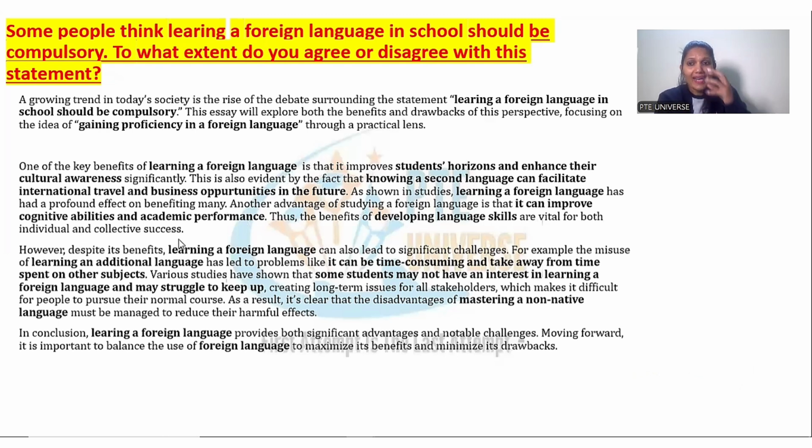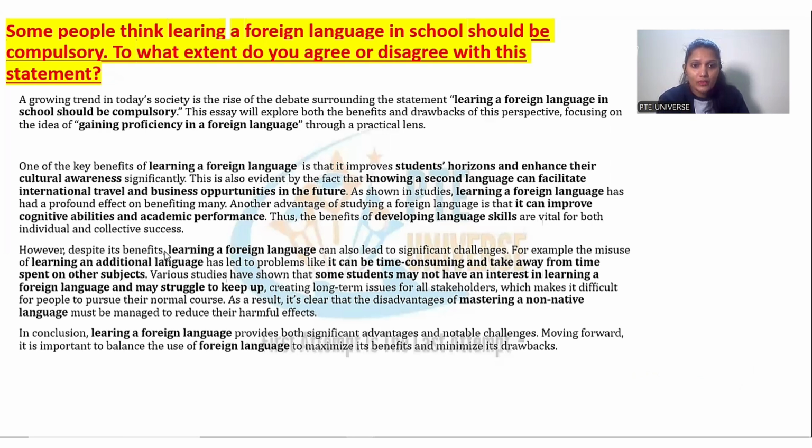So see, we are adding content, we're adding relevant content, but also we are using a logical template. A lot of people say, I don't get enough ideas in the 20 minutes. So, guys, if you're one of them, you will have to improve your knowledge of different essays. You will have to improve your vocabulary. So, you can add relevant content, but you will have to add content. You cannot escape. Read ahead.